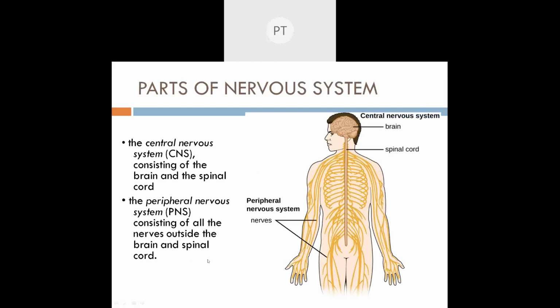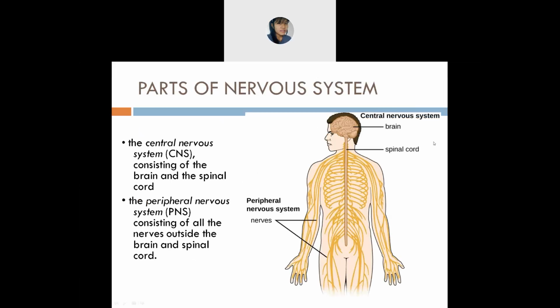Okay. So in the nervous system, you can see that there are two parts. The nervous system is divided into two parts. The first one is the central nervous system, this one. And the second one is the peripheral nervous system, also known as PNS. So in this central nervous system, what will you see?